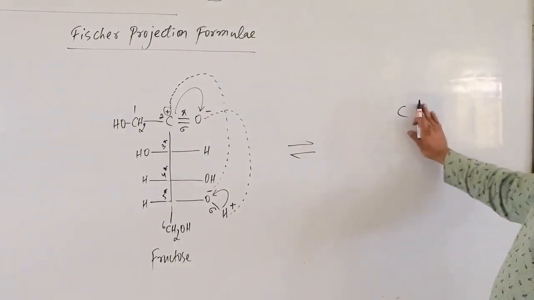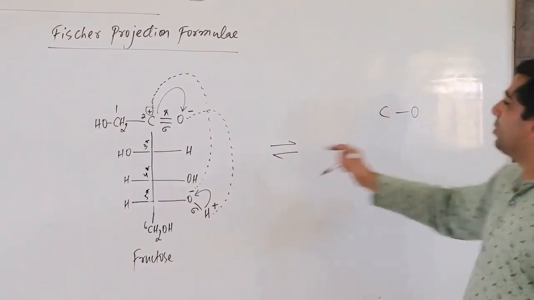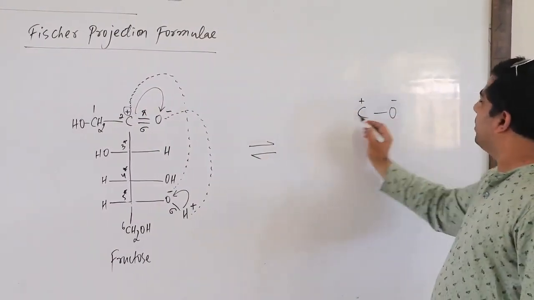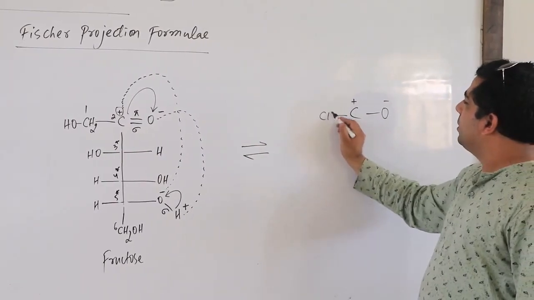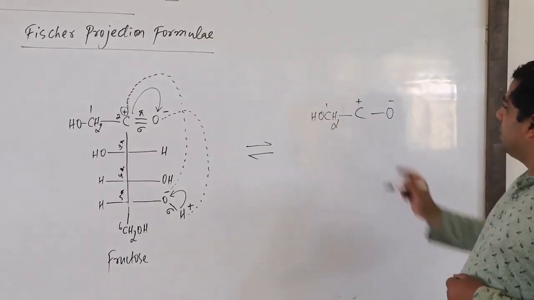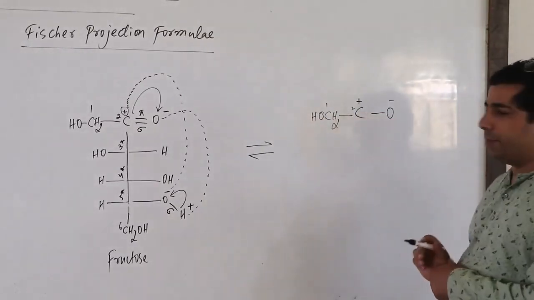C single bond O, because the pi bond has shifted. Once the pi bond shifts, you will have plus here, and we have minus. So what is here now? CH2OH. This is our first carbon. This is our second carbon, correct? The ketonic carbon.